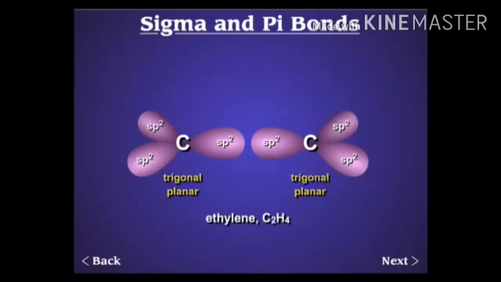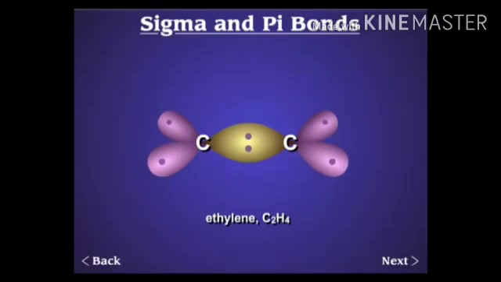Like in the ethene molecule, between two carbon atoms there are two bonds. Out of the two bonds, one is a sigma bond, which is formed by end-to-end overlapping, and the other is a pi bond, which is formed by sidewise overlapping of atomic orbitals. This bond is weaker than sigma bond because in sigma bond some part of the atomic orbital is common, which makes a stronger bond.